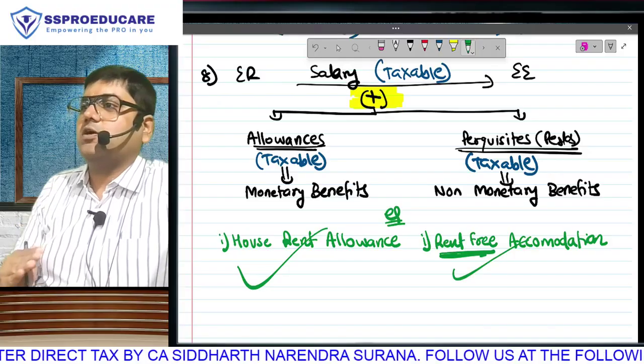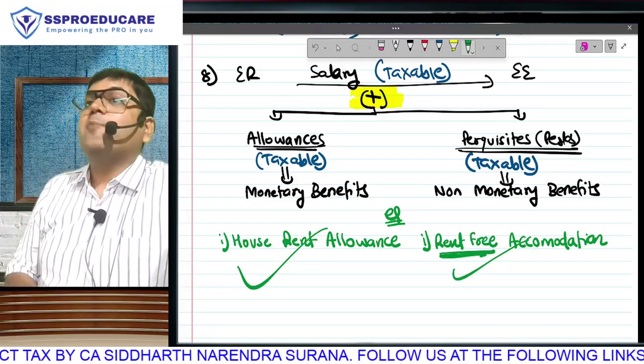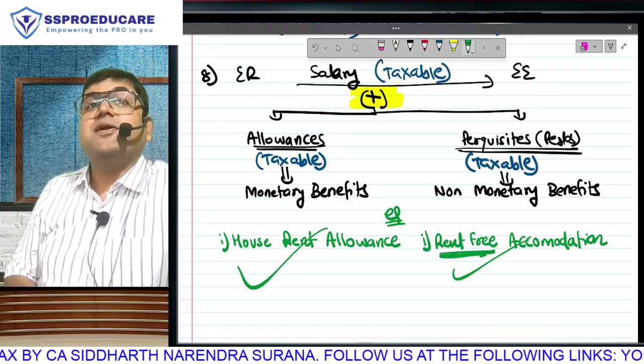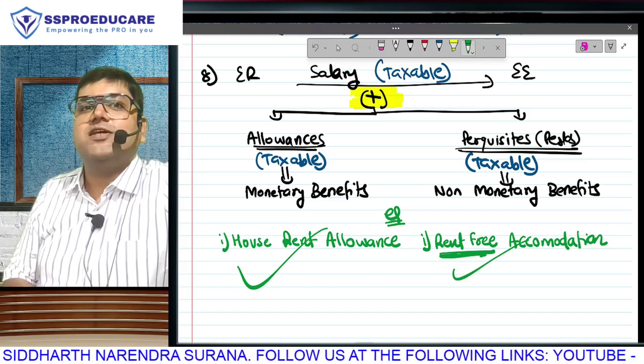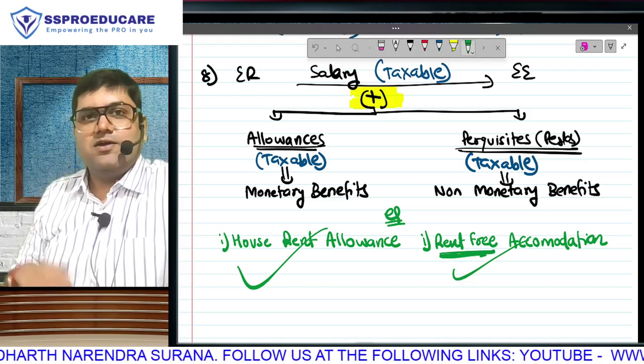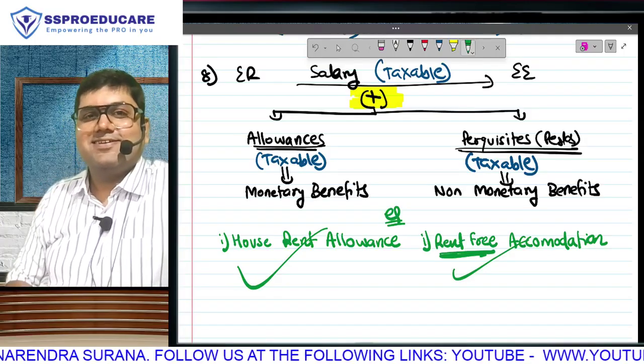Don't change the POV. Focus on the employee. This is income from salary. Employer के लिए what is it? Expenditure incurred for business. And what is the expenditure का tax treatment? We have a full-fledged chapter after Diwali. Happy Diwali. After Diwali. Okay.